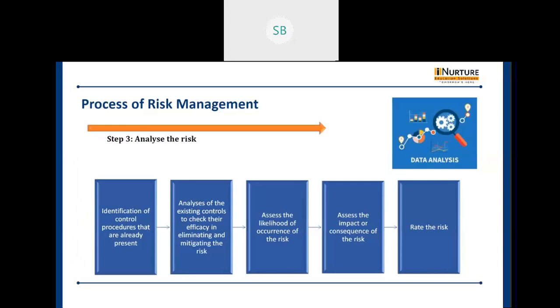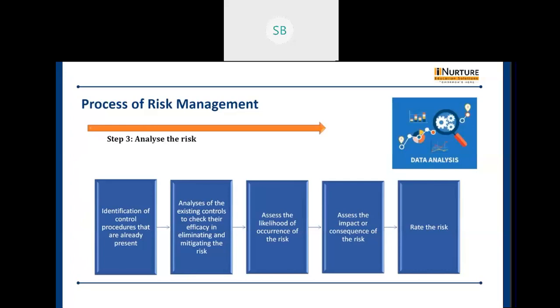And the last one is rate the risk. Basically, we calculate a risk number using a risk matrix. We will not go into detail on the matrix, but we have a cost benefit analysis, which you study in any financial subject. So we will not be going into the depth of it.